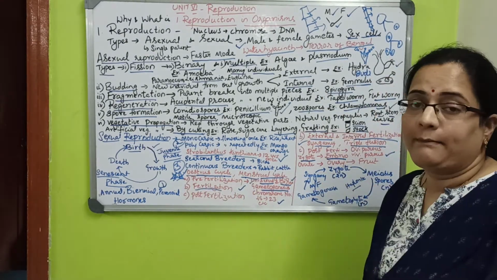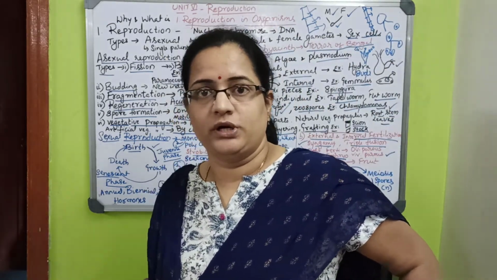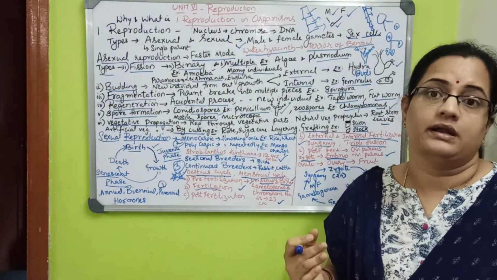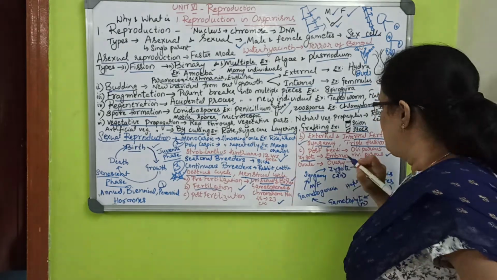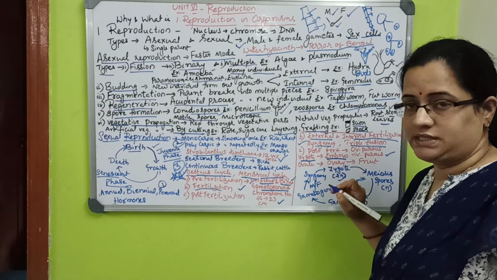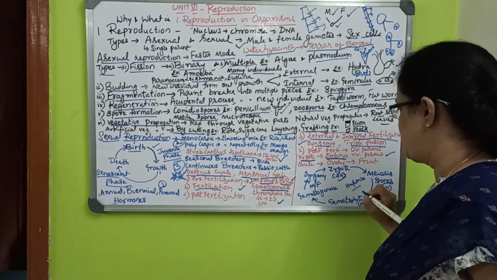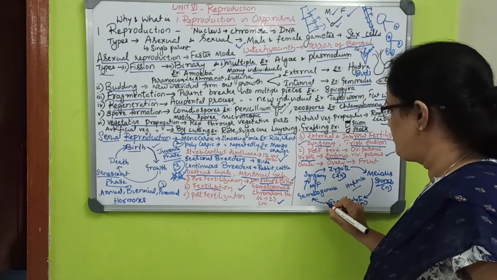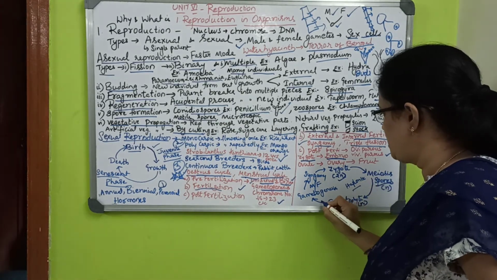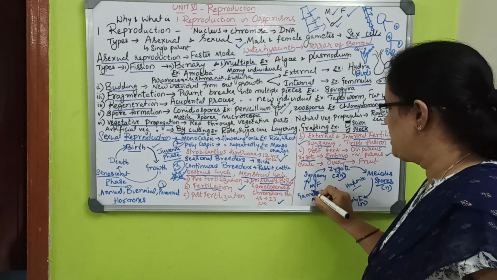There are three kinds of life cycles: haplontic, diplontic, and haplodiplontic. From the zygote, a diploid organism; by meiosis, spores will come. From spores, gametophytes will come. From gametophytes, and the sporophyte also, gametogenesis, the formation of male and female gametes, happens.